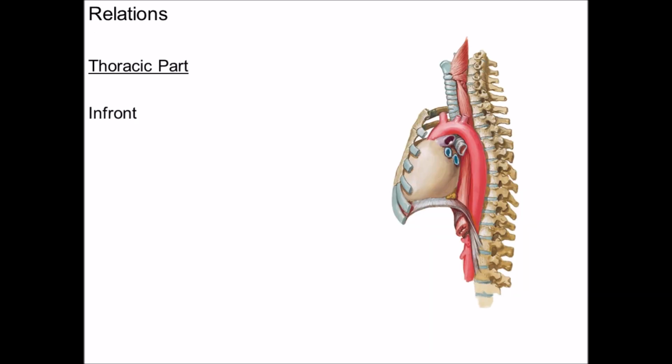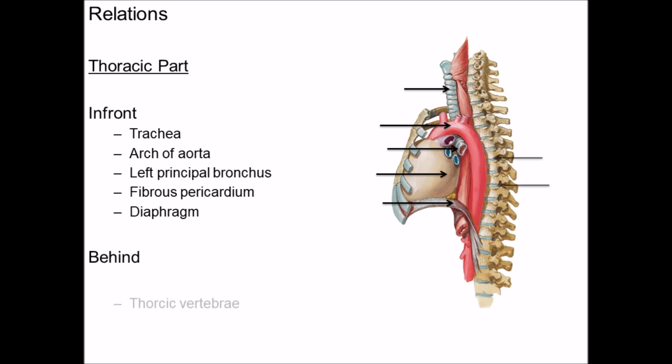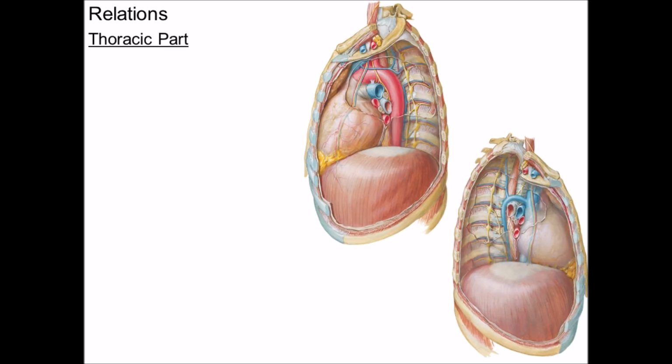In the thoracic part, the esophagus is related anteriorly to the trachea, arch of aorta, left principal bronchus, fibrous pericardium, slope of the diaphragm. Posteriorly, esophagus is related with the 12 thoracic vertebrae along with their intervertebral discs and the anterior longitudinal ligaments. Along with these structures, the esophagus is also related posteriorly to the azygous vein and hemiazygous vein, thoracic duct and descending thoracic aorta.